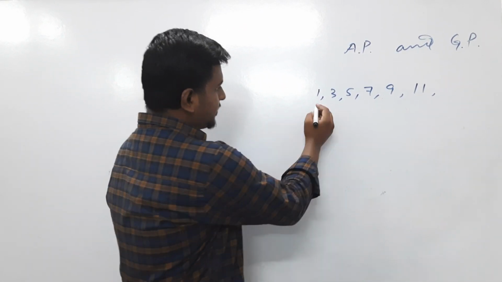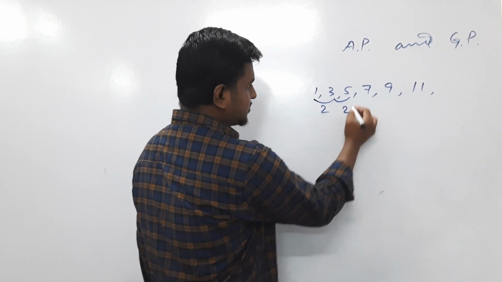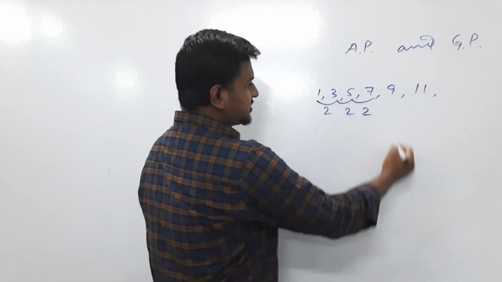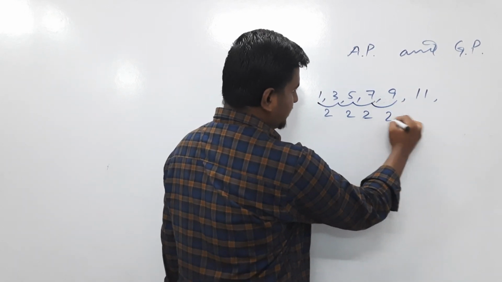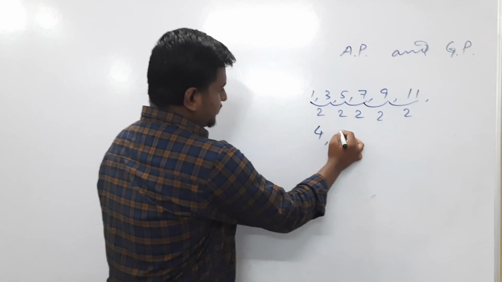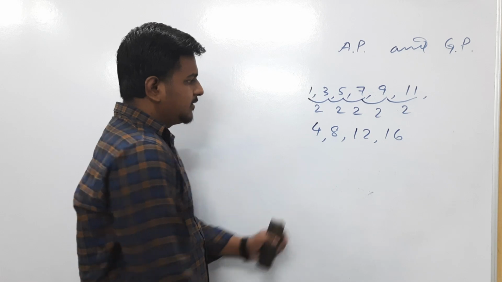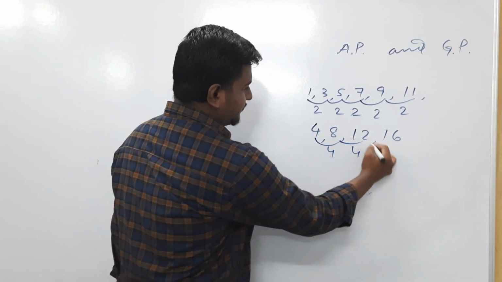Here you can see that there is a difference of 2. Here also a difference of 2. From 5 to 7 there is a difference of 2. Difference of 2, difference of 2. Suppose I write 4, 8, 12, 16. Here you find a difference of 4.